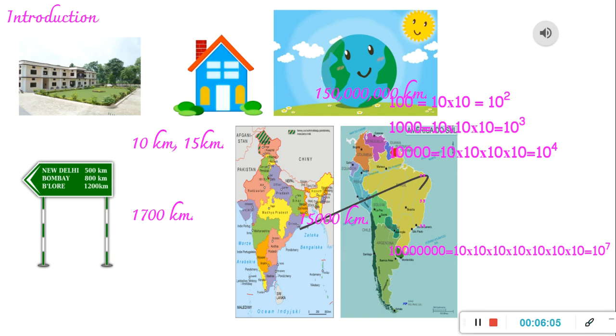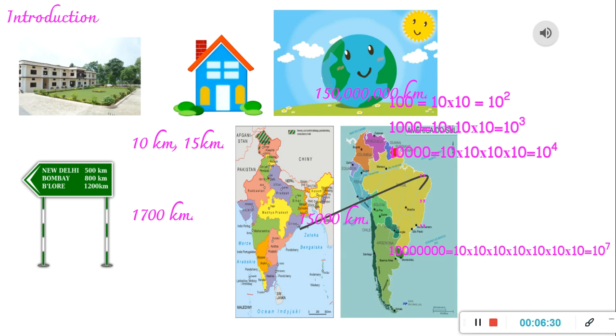So especially when you deal with very big numbers or very small numbers, this type of representation is called the exponential form of representation, right? These are called exponential form. So when you write any number to the power of some other number, that representation is exponential form. And how do we read this?